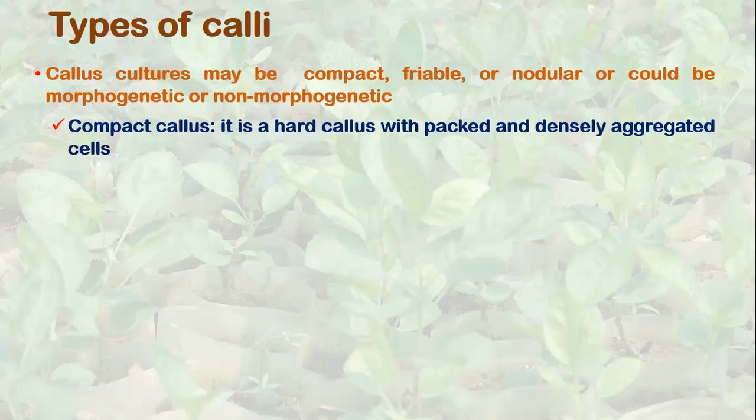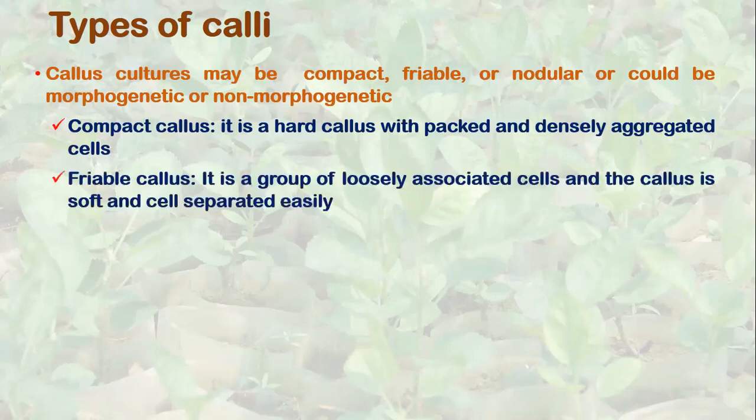The compact callus is a hard callus with packed and densely arranged cells. Friable callus is a group of loosely associated cells; the callus is soft and cells get easily separated.